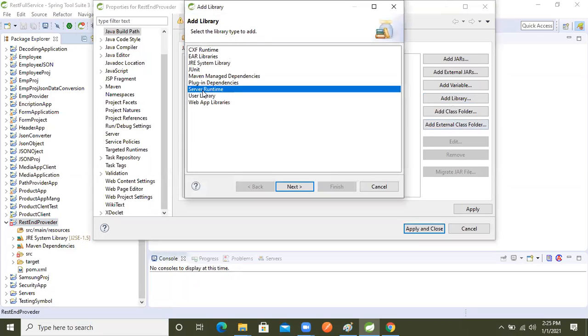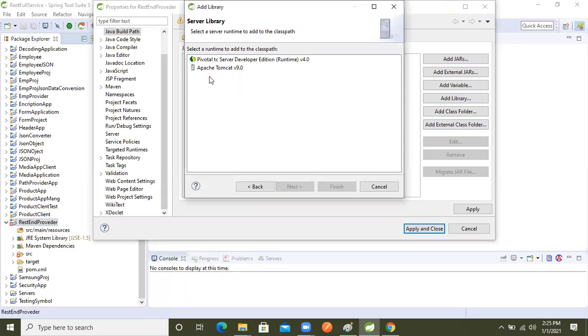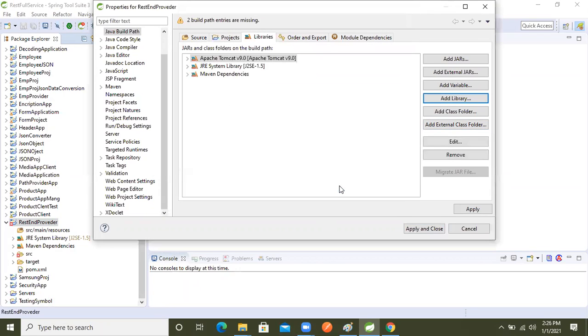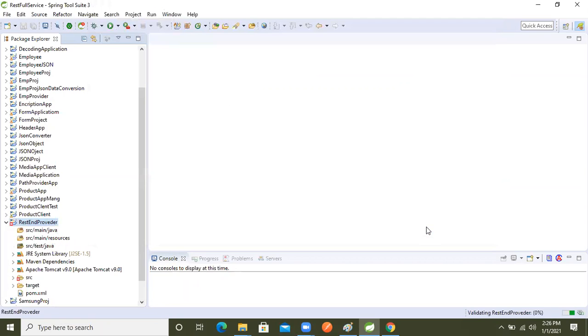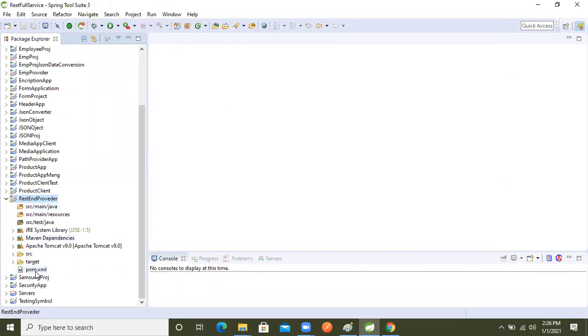In Add Library, Server Runtime is there, right? In that, we are using Apache Tomcat server, right? So we will select that and we will finish it. Okay, so now apply it, and apply and close. See, we got the folder where we will write our Java code. Now, the second thing we will do.